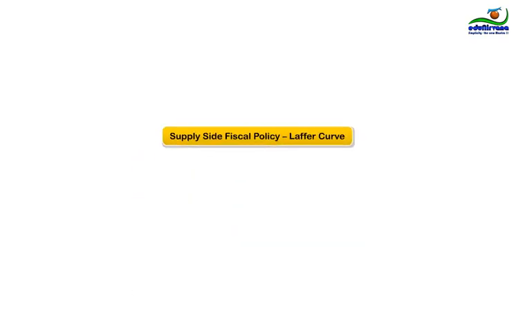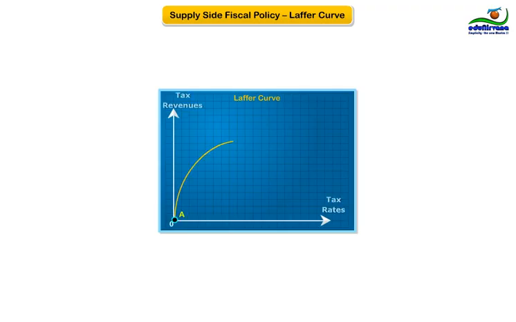Economist Arthur Laffer was a key economist who derived the tax rate and tax base relationship in detail. Laffer's objective was to explain the possible relationships between tax rates and tax revenues. In the exhibit, tax revenues are on the vertical axis and tax rates are on the horizontal axis. Laffer made 3 major points about the curve.